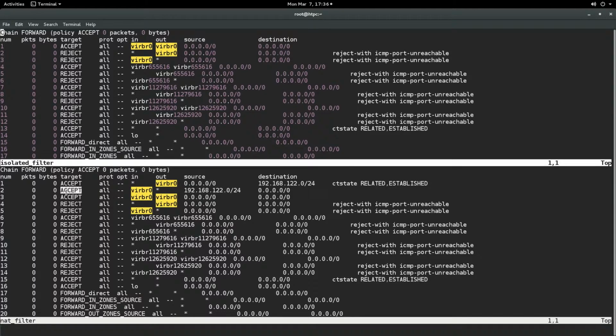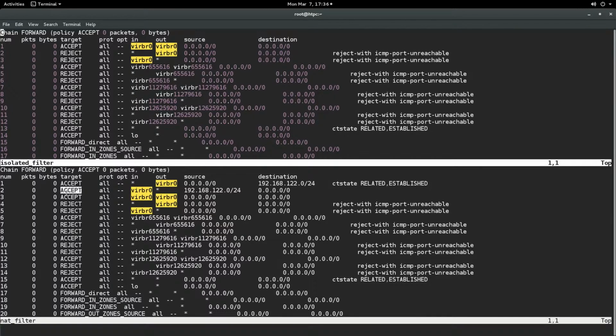So basically all traffic coming from the default network and going out towards the internet, for example, is going to be accepted. So this is the impact of having a forward type of NAT defined by libvirt on iptables when we examine the forward chain of the filter table.